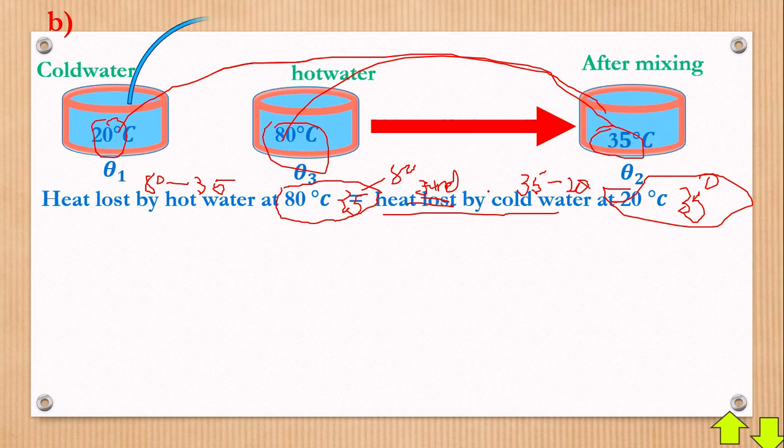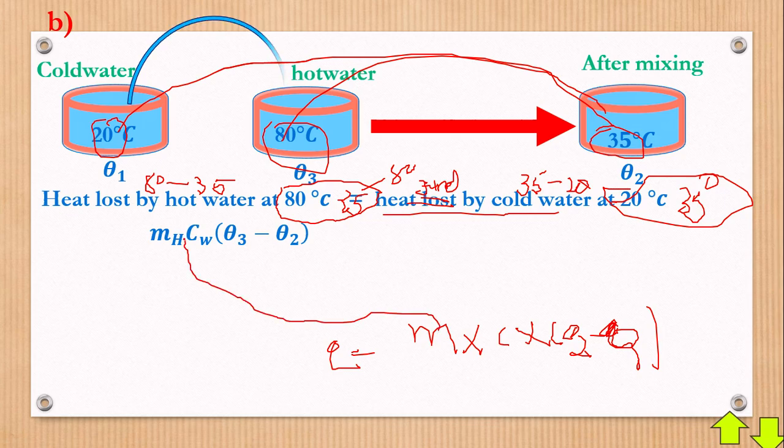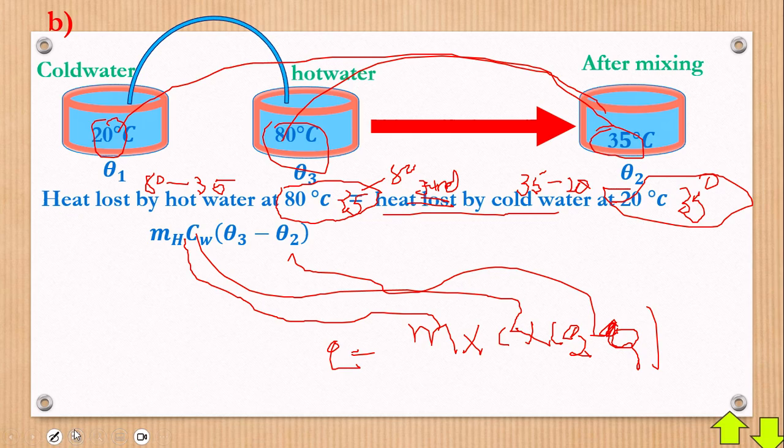We don't accept negatives here, so we shall say, but since this one is hot water, we shall say, remember I said the quantity of heat is equal to mass times specific capacity times temperature change, which can be theta 2 minus theta 1, depending on the question you're dealing with. So the mass is done, we have it right here; specific capacity is done, we have it right here; temperature change is done, we have it here. Now why are we doing it like that?